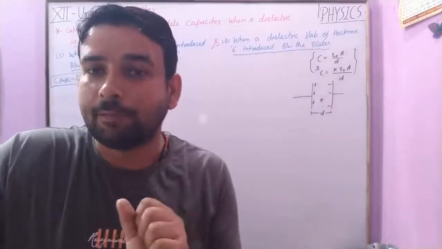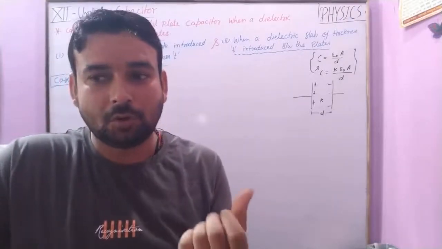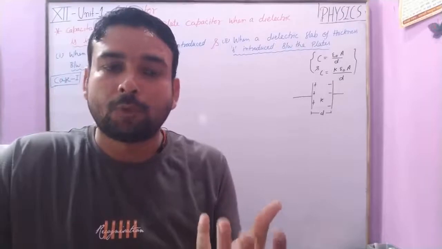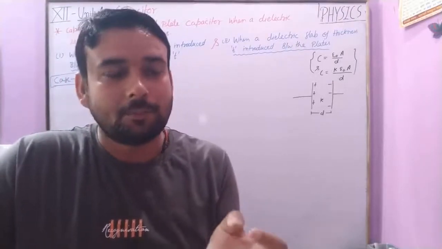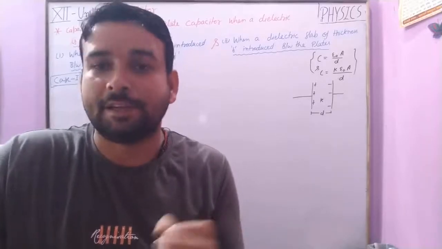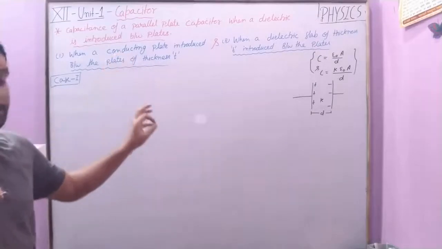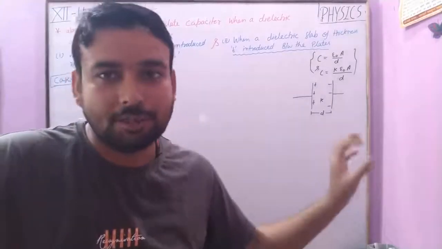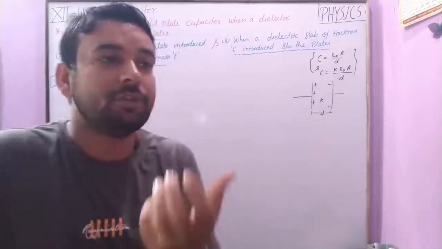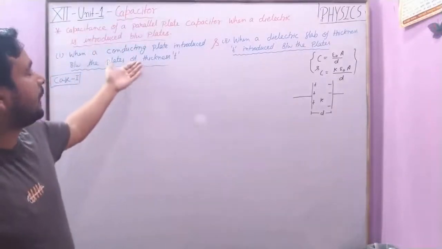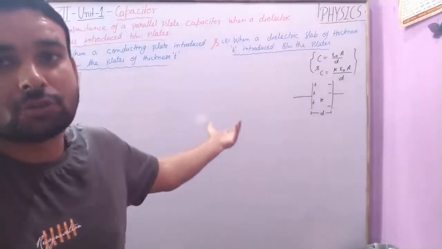One is a conducting plate, as you know, according to Gauss's theorem and the properties of charge, there is no charge possessed by a conductor inside it. So when a conducting plate is kept in between the plates of the capacitor, we understand how much energy the capacitor can store.